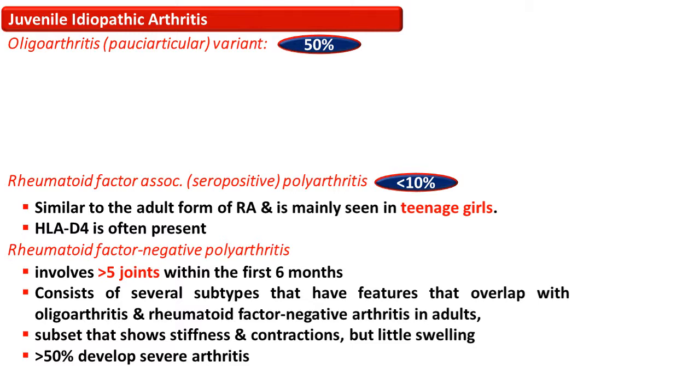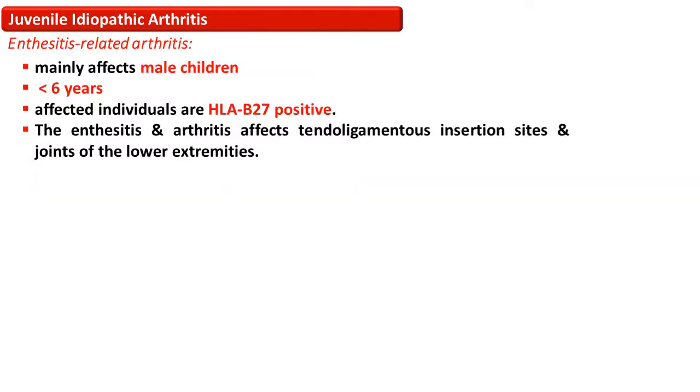More than 50% of these people who develop rheumatoid factor negative polyarthritis develop a severe type of arthritis. The enthesitis-associated arthritis commonly affects male children, and age of onset is more than 6 years. HLA-B27 is positive, and the arthritis affects mainly the site of insertion of the ligament on the joint.